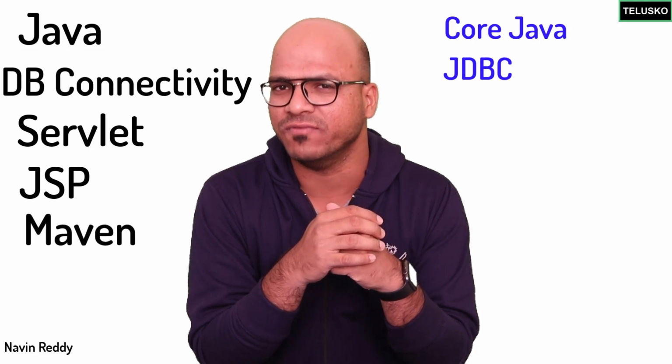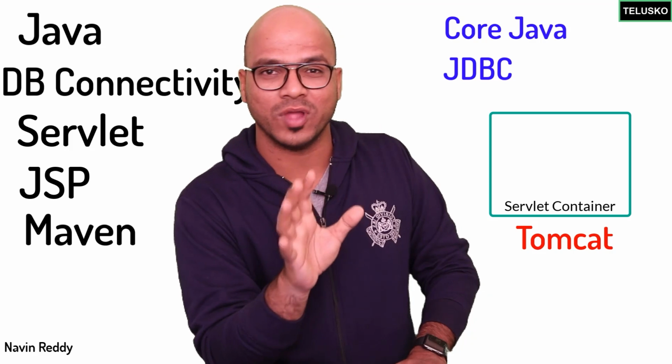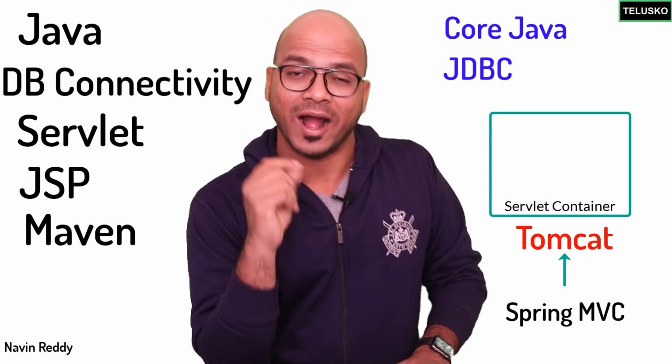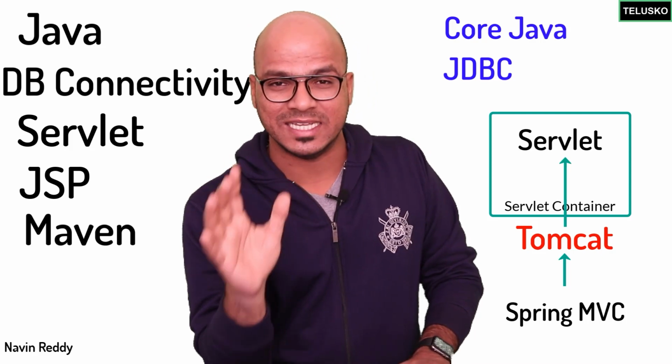The next two are very important. The first one is servlet and JSP. Of course, when you work on Spring MVC, it's an MVC model. Now you'll be thinking, okay, we are done with servlet and JSP, why do we have to learn old technologies? What if I say in Java frameworks, we normally work on Tomcat, right? Tomcat is a servlet container, which simply means even if you are running the Spring framework on Tomcat, ultimately everything will be converted into servlets. So having the knowledge of servlet and JSP will be awesome. Not everything, but the basics are very important. For example, you should know how to send data from client to server, what the HTTP request object and HTTP response object are, all those basic concepts, that's it.